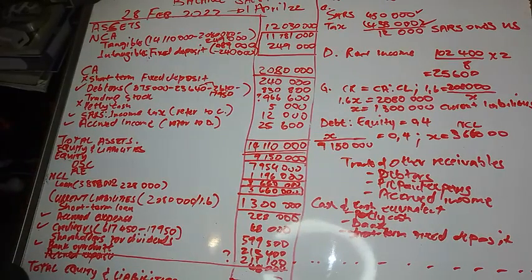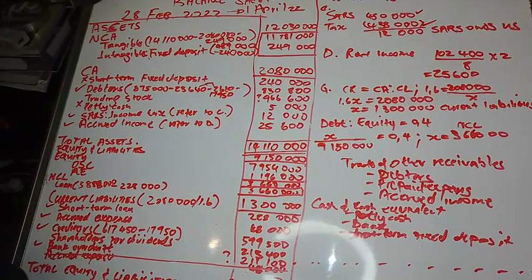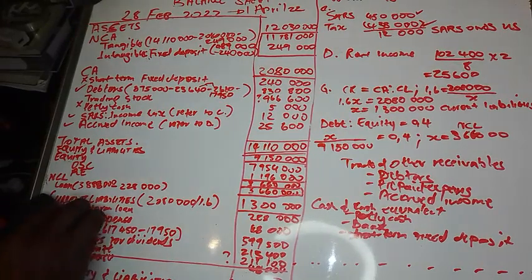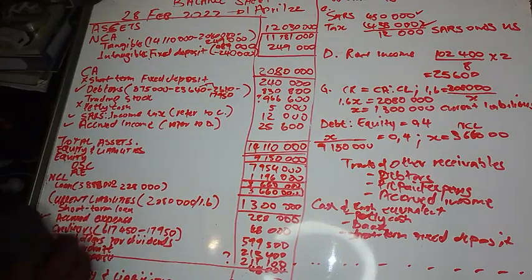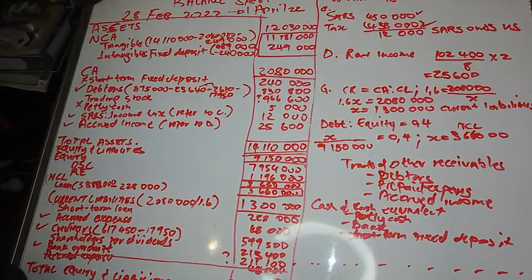You add it to the short-term portion of loan, right? Sorry, no, the loan you record it separately. So you add these three. The loan you must record it separately as a short term. It's not a trade payable, right? You record it separately. So that's your trade payables.